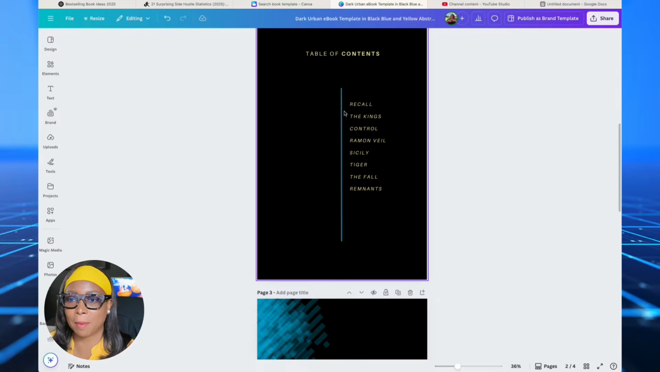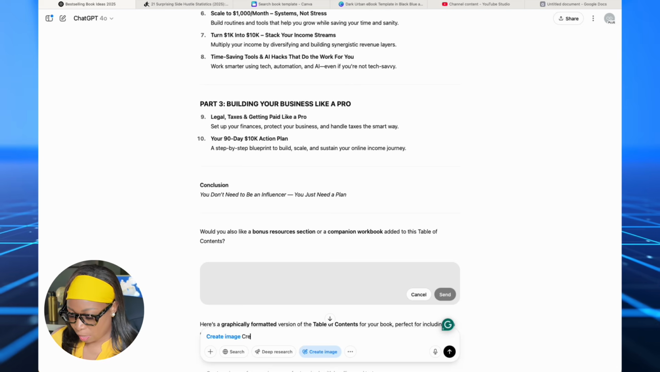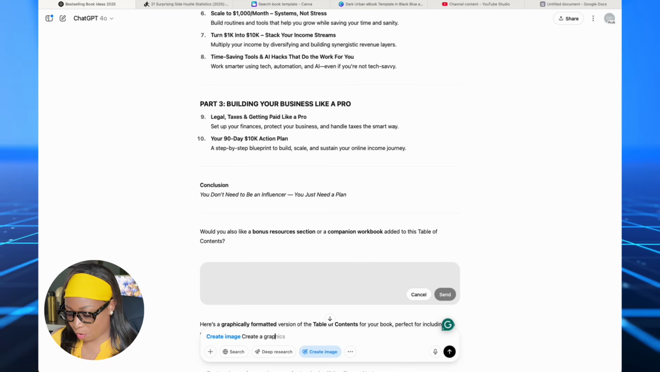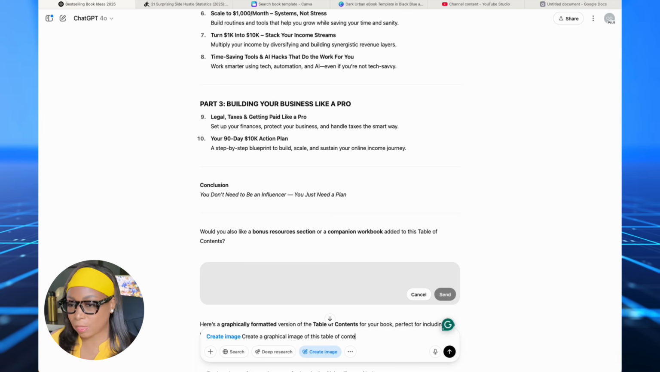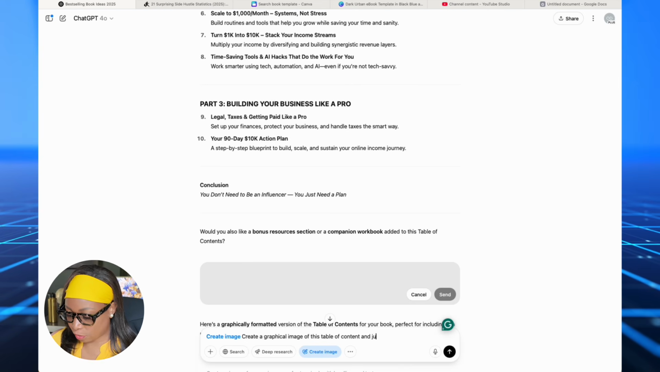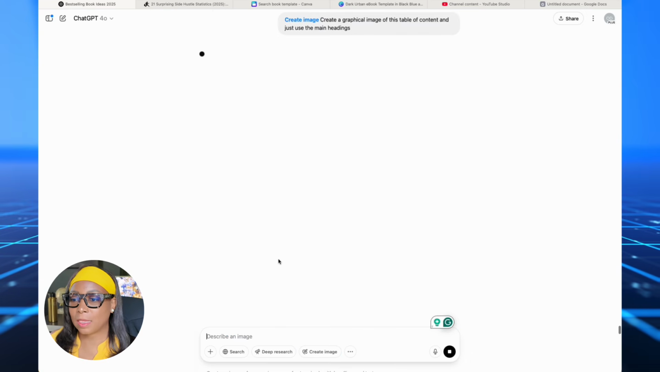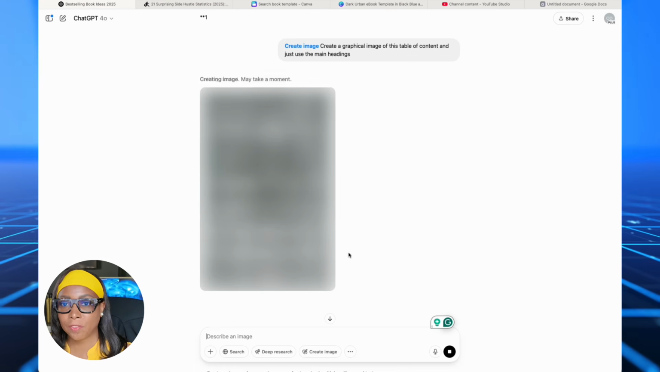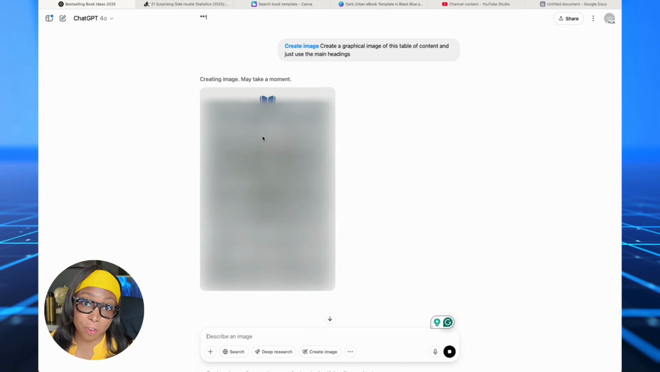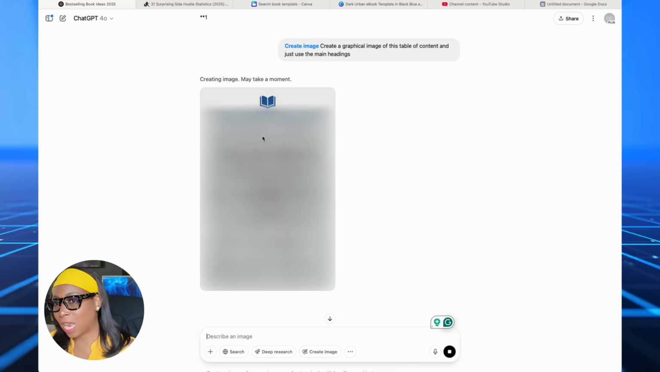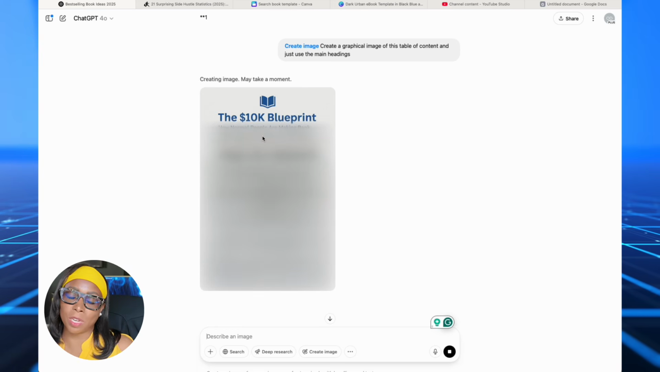I don't have that kind of time. We're going to select create image right here, and we're going to type in create a graphical image of this table of content, and just use the main headings. We don't need the subheadings that we got earlier. You will need the paid version to create a graphical image, but like I said earlier, the free way of doing that is just copy each line and put it beside the chapter as it was presented initially. That's an easy way of doing it, free of cost.